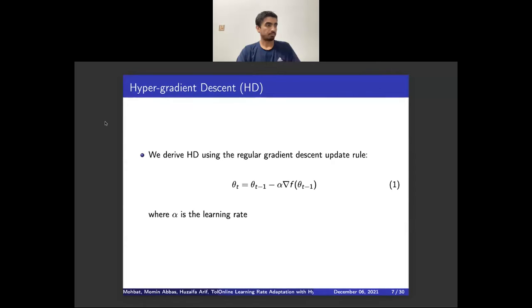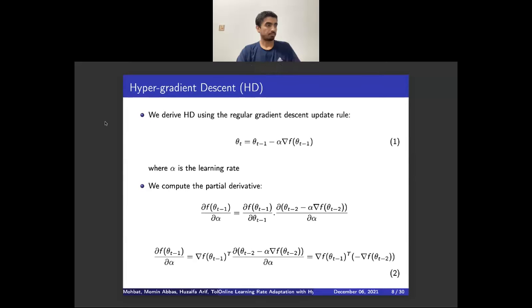So what is hypergradient descent and how exactly does it work? So first, let's start off just by thinking about normal gradient descent. As we know, normal gradient descent is defined by this equation here. Theta t equals theta t minus 1 minus alpha times the gradient of f at theta t minus 1, where theta is the parameters, alpha is the learning rate, and f is the objective function. So let's call this gradient descent equation 1 for now.